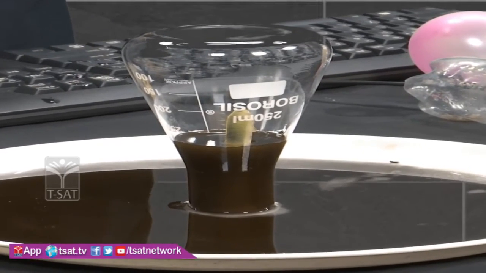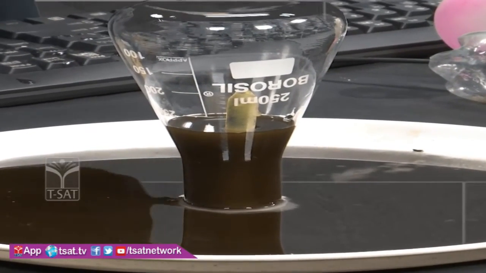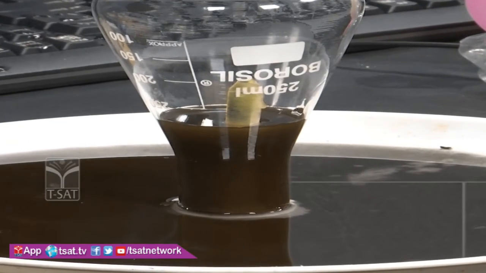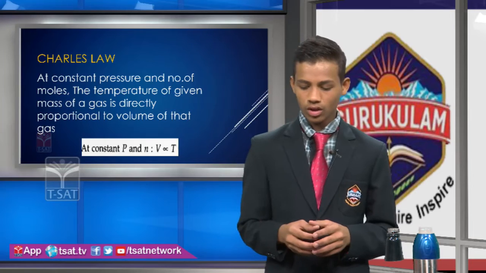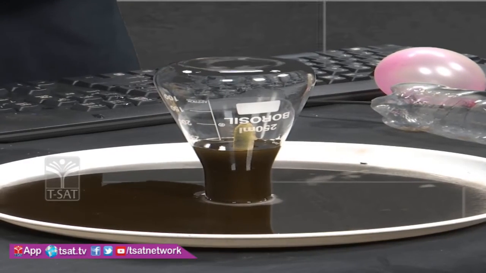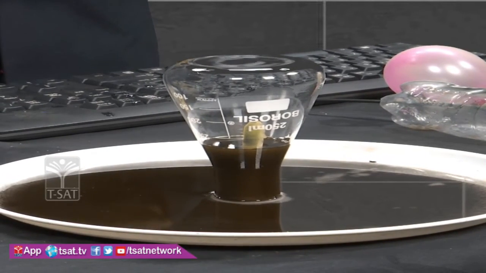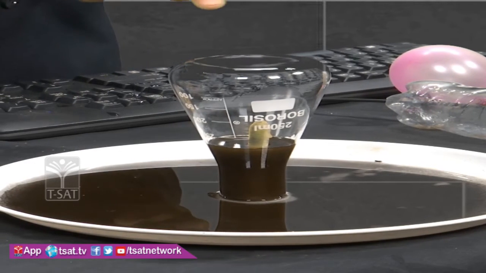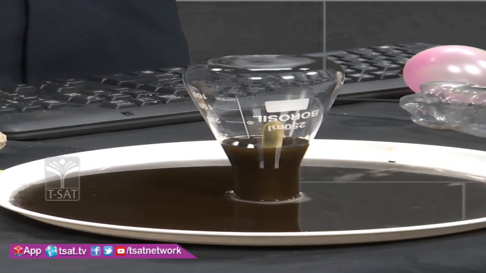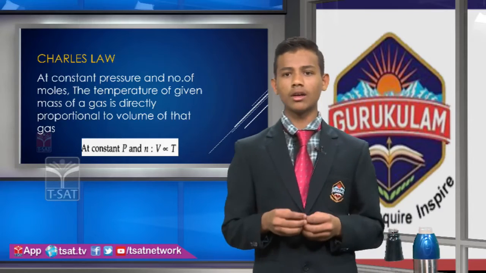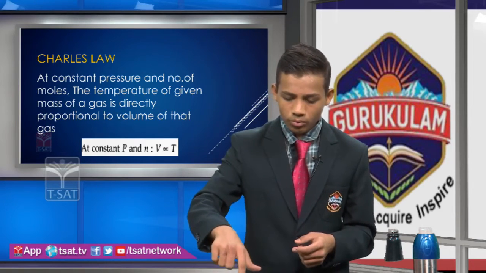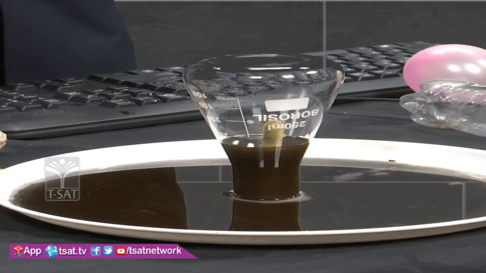Why is it? Because friends, when I lit the candle and placed the flask, in that area the temperature is increasing because of the candle. The gas will be heated and it tries to expand, but this place is insufficient. For that, it escapes from the mouth of the conical flask.